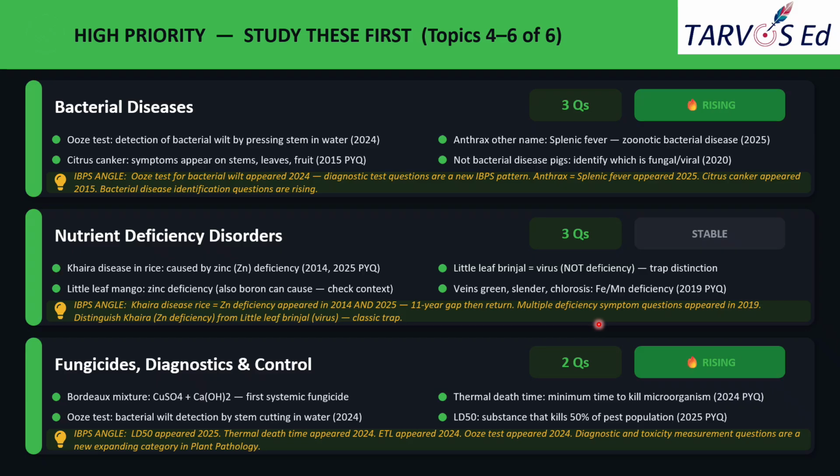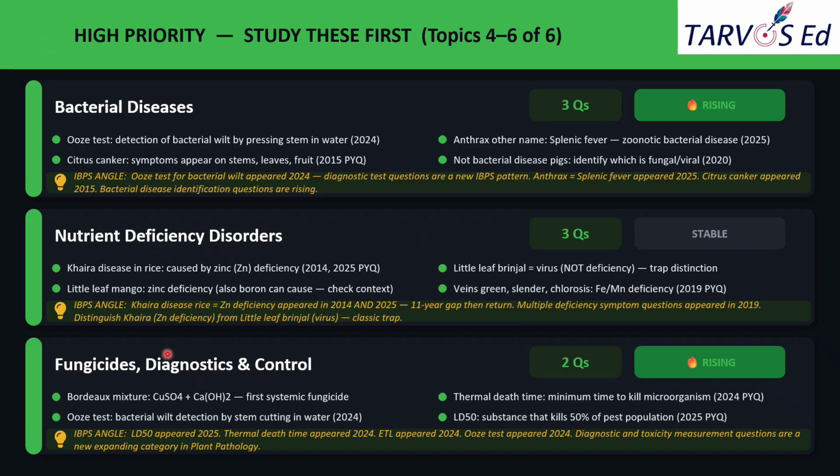Okay. So from the IBPS angle, the Kaira disease. This one is a repeated question. You can expect that. It appeared in 2024 as well as 25. In the 2 years, this kind of question appeared. And again, you can expect viral-based diseases and vector-based diseases. And also for the major plantation crops or fruit crops, you must be thorough with the deficiency-based questions.